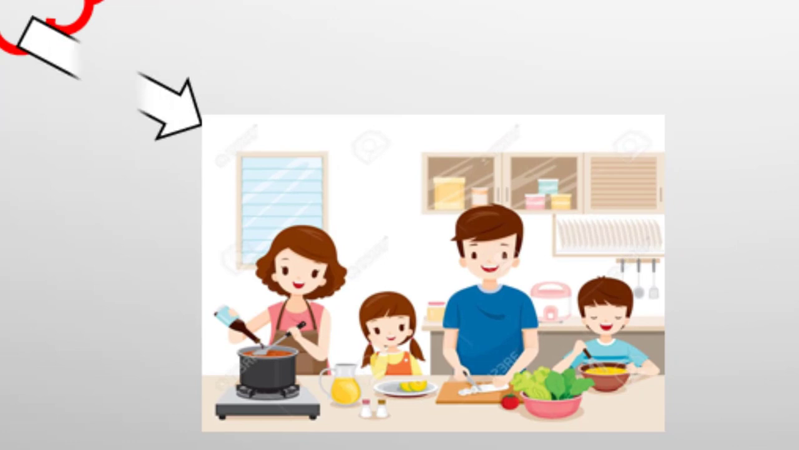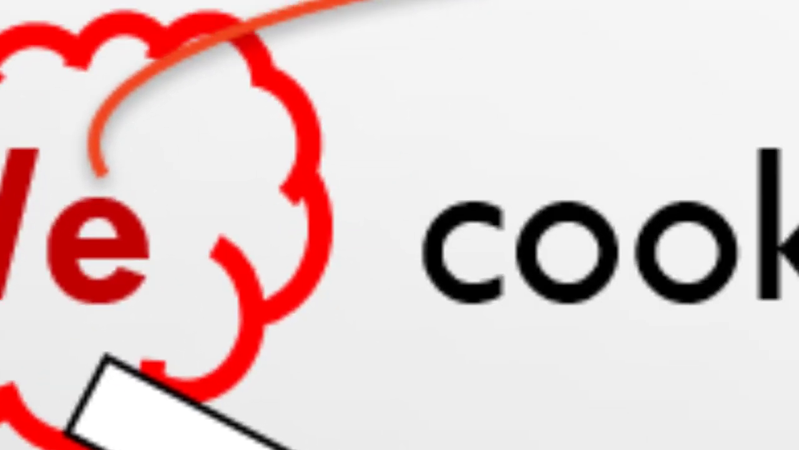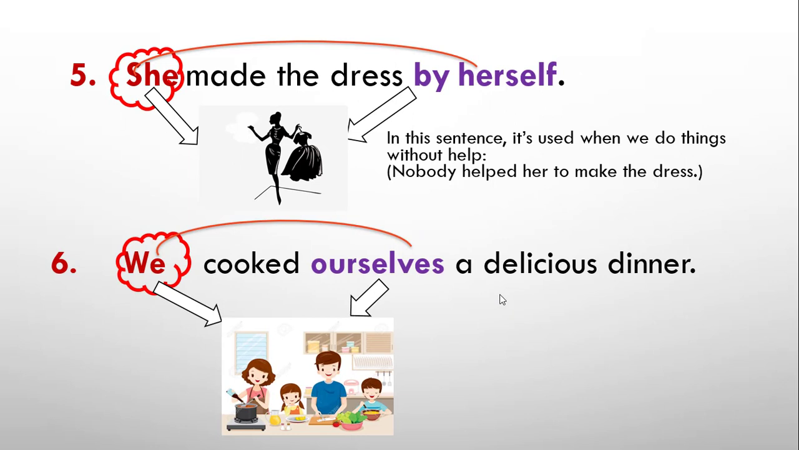Here again the subject is we, and the object is ourselves, which means we are talking here about the same people. Here we moved from the singular form into the plural form, and here we goes with ourselves, just as I said before, that we acts or functions as a subject and ourselves functions as an object.